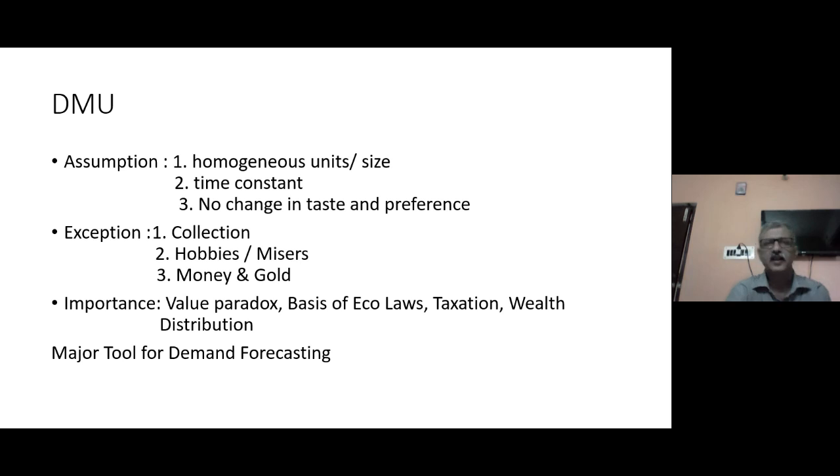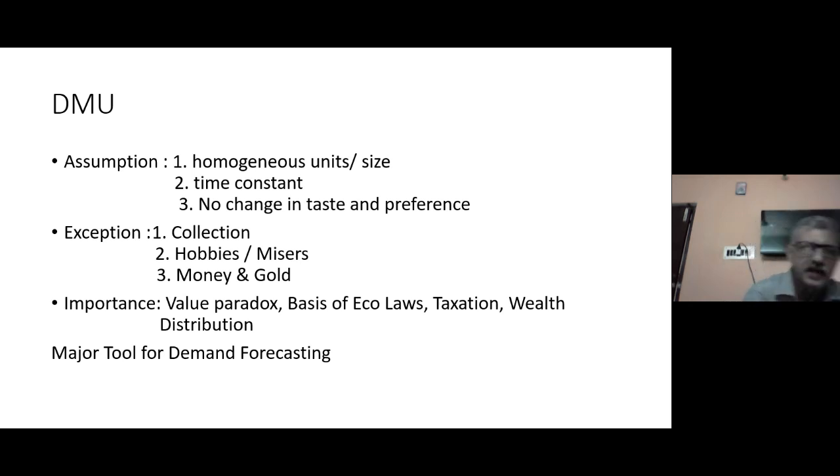And the last assumption which was made by Alfred Marshall while explaining the law of diminishing marginal utility is that all consumers have the same taste and preference lifelong. Suppose you don't like eating ice cream, but you are part of the market. But after a week, you develop a taste and preference for eating ice cream. Then you add up to the total consumers. Earlier, there were only 2 consumers. Now you were also added. So the diminishing marginal utility will also not apply to this market because the taste and preference of the consumer has changed.